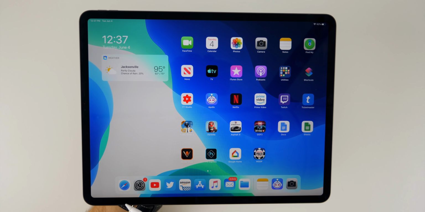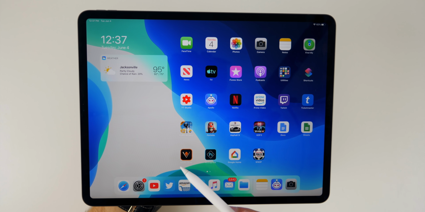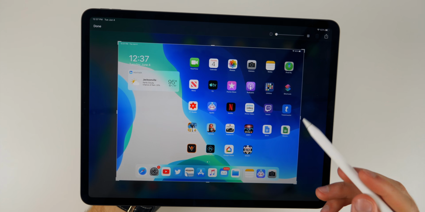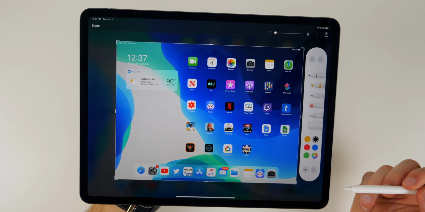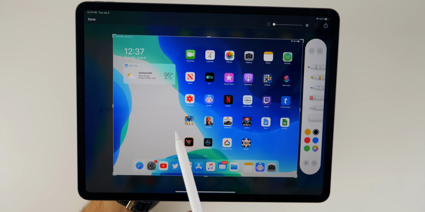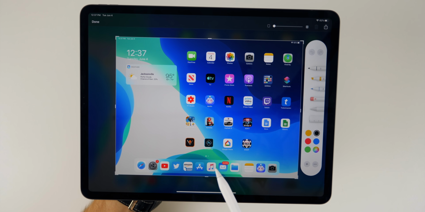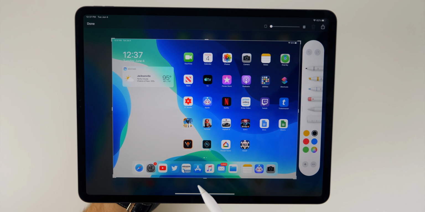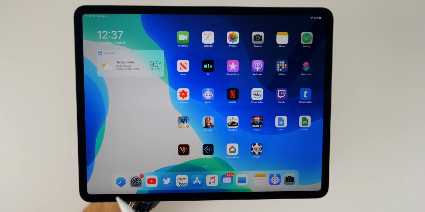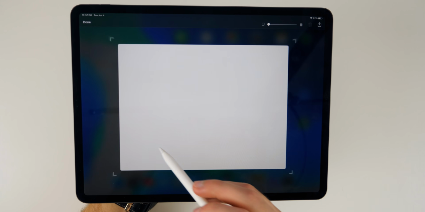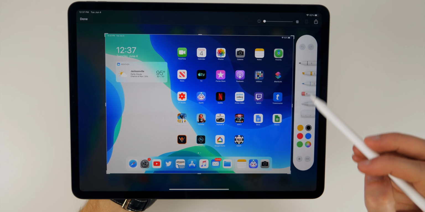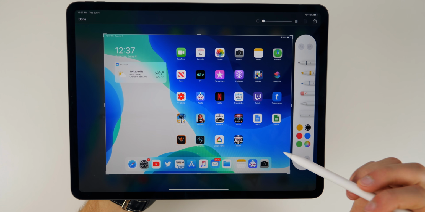Another cool feature is that you can actually take a quick screenshot with the Apple Pencil by just simply taking it to the bottom corner and swiping up. And you can see there it takes a screenshot just like that. That definitely beats having to press the home button and the volume button at the same time, especially on such a big device like the iPad. It's always a struggle. So it's really nice that you can now do this on the iPad with the Apple Pencil. Again, all you do is swipe from the bottom left or the bottom right corner and it will pull up a screenshot right there. And then you can go ahead and mark it up and crop it if you want to.